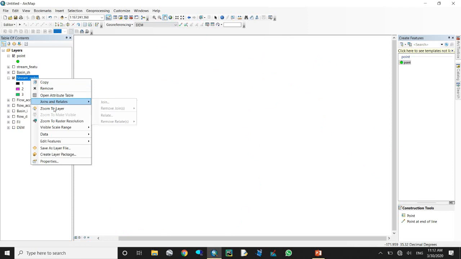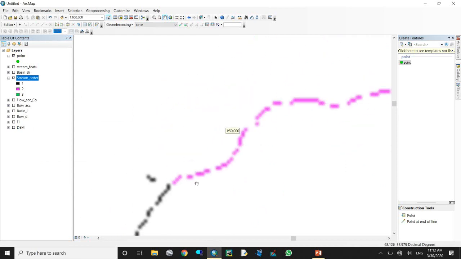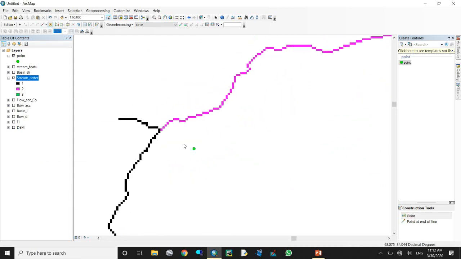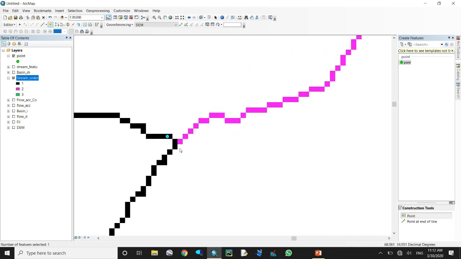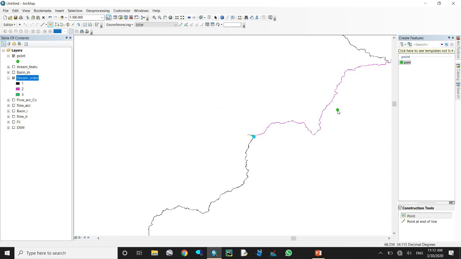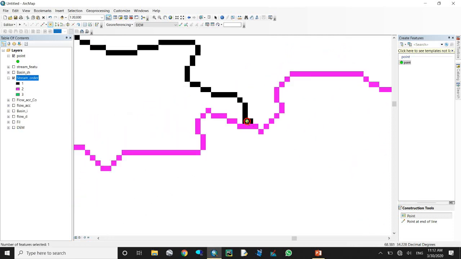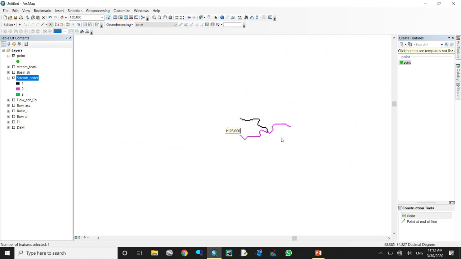Come to how to change it to a feature line. Here we have Stream to Feature, from input stream raster. Here we should use stream order. The input flow direction should be flow direction. The output should be stream feature. Just okay.